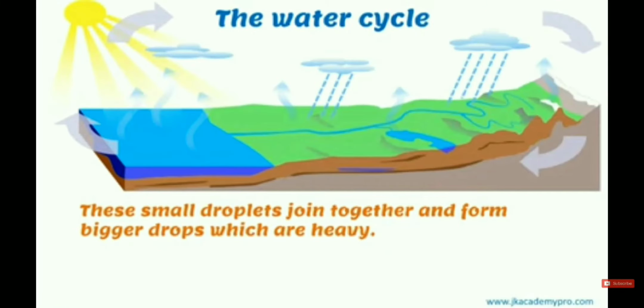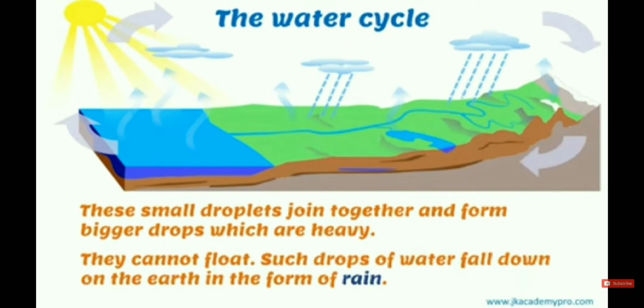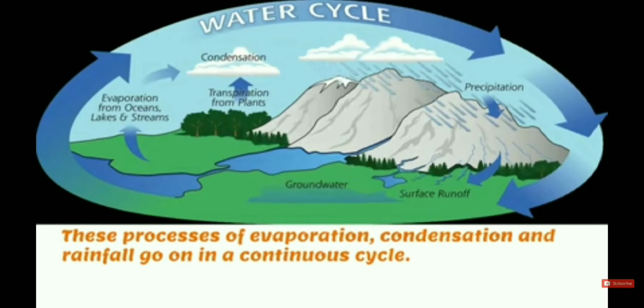These small droplets join together and form bigger drops which are heavy. When they come together they form a cloud and it is very heavy. When they form bigger drops, they cannot float. Such drops of water fall down, and at that time we see rain fall on the earth's surface.